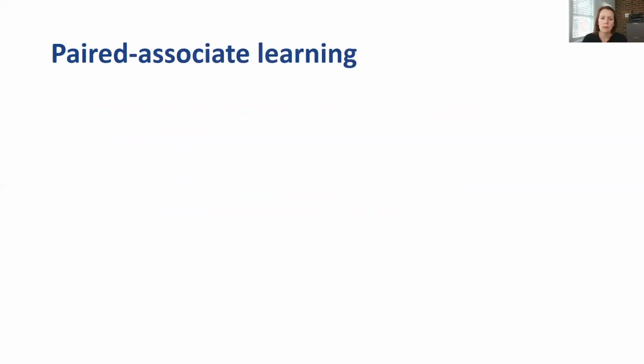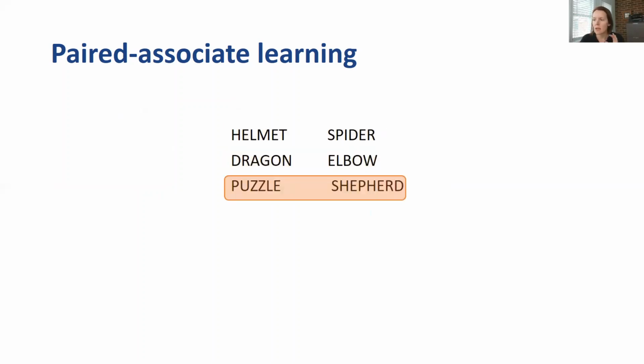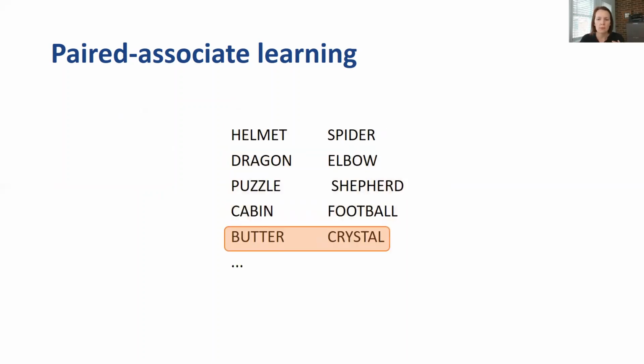But I would argue that paired associate learning, while we don't often think about this kind of task, also requires deletion, in that in order to do well on this task, you really need to move your attention along the list and not linger on previous pairs while you're studying the current pair. So for instance, when I'm trying to learn butter and crystal, I should now put cabin and football out of mind. Otherwise, I might form associations across these pairs that I don't really want to form because they'll interfere with my memory performance at retrieval.